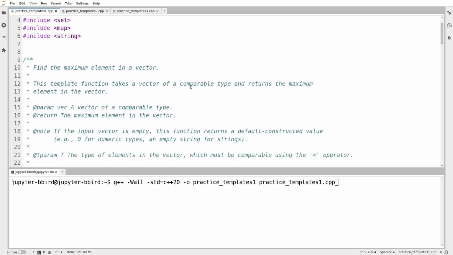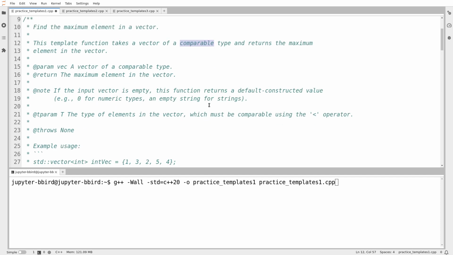It takes a vector of a comparable type. So this is a very technical term. It's not obvious. I mean, the word comparable is just there, but what I interpret this to mean is a comparable type is something that has a less than operator that I can use. Otherwise, how do I know what the maximum is? And actually down here, it looks like it agrees.